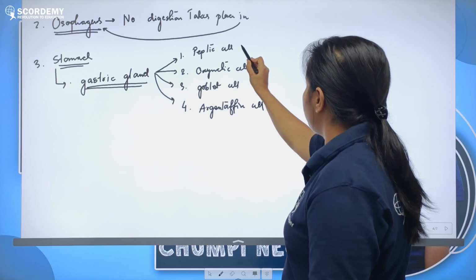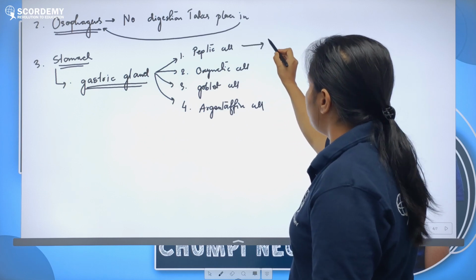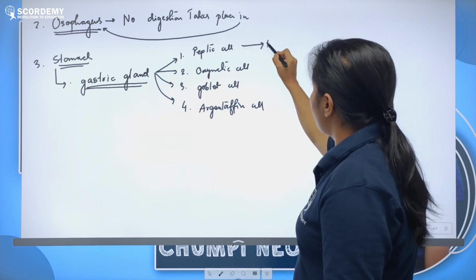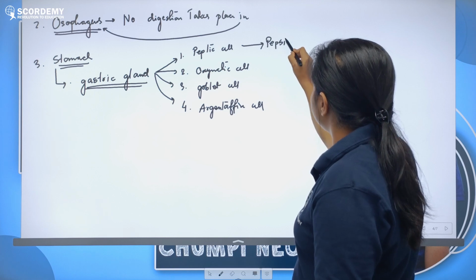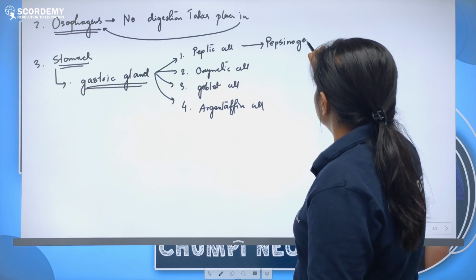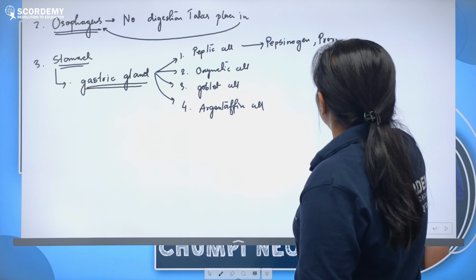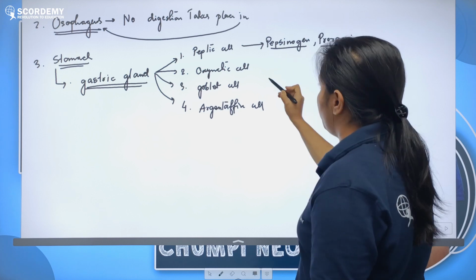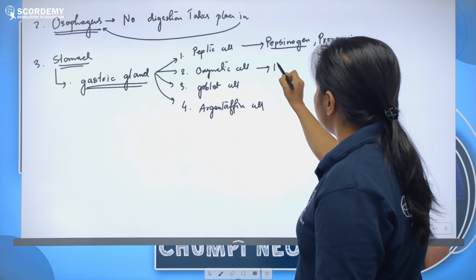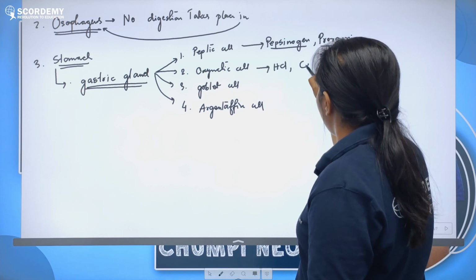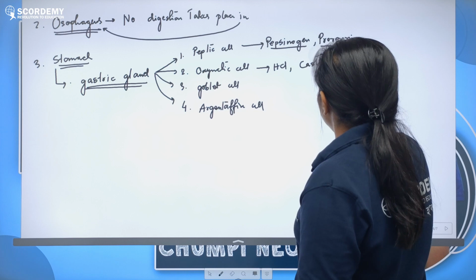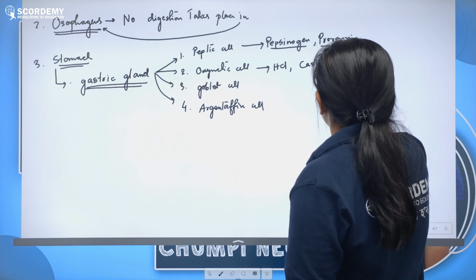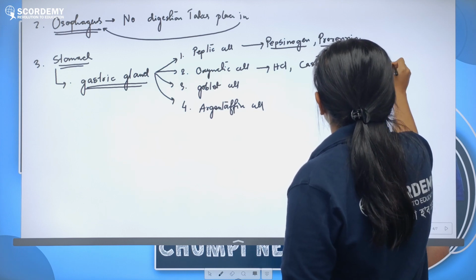The cells secrete different secretions which help in the digestion process. The peptic cell secretes pro-enzymes, that is pepsinogen and prorenin. Both are in inactive form. Then the oxyntic cell secretes hydrochloric acid and one factor, that is Castle intrinsic factor.